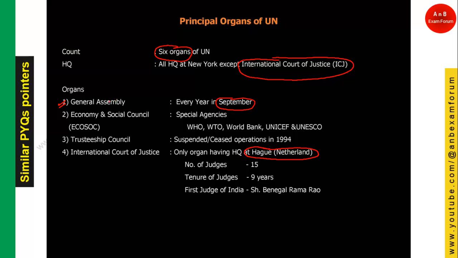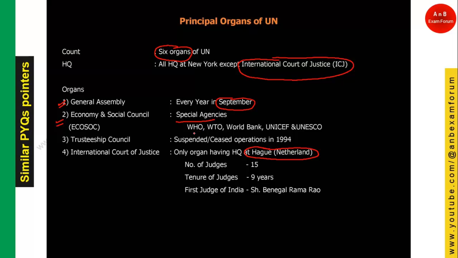After discussing in the General Assembly, they are going to pass the resolution. The next one is the Economic and Social Council, known as ECOSOC. ECOSOC as a terminology also suggests that it looks after the welfare of the member countries, because of which there are specialized agencies of ECOSOC.